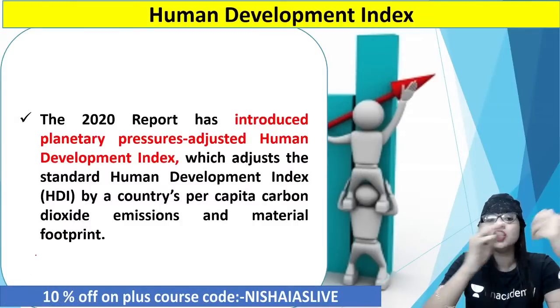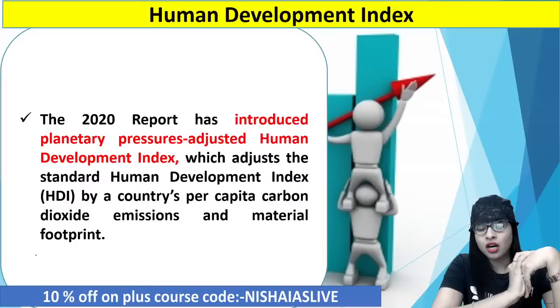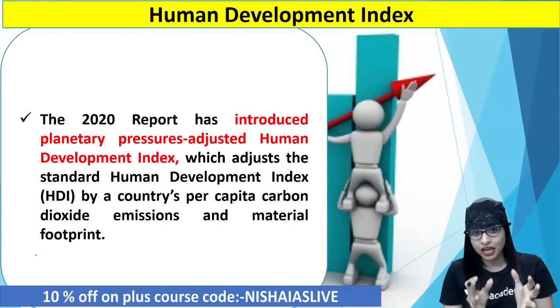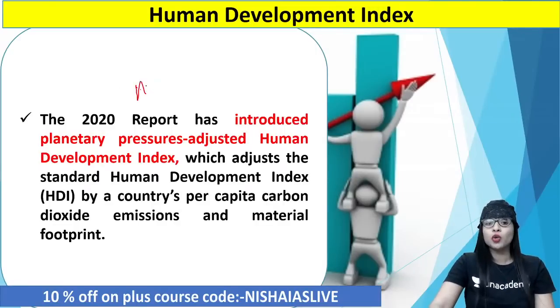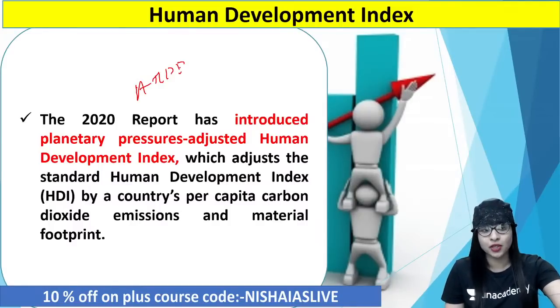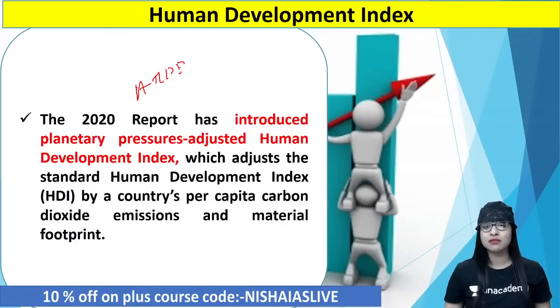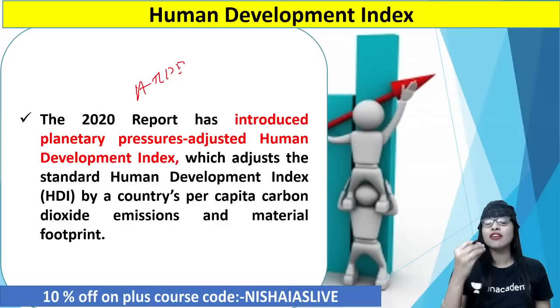And now in the recent 2020 report of HDI, they introduced a few planetary pressures called the Adjusted Human Development Index, the so-called AHDI. They will adjust the standard Human Development Index, I should tell you. How do they do that? They do that by a country's per capita carbon dioxide emissions and material footprint. In simple terms, they wanted to incorporate the environmental factors also, because these days it is said that only if the environmental factor improves can you even think of a holistic improvement in the economic and social indicators.